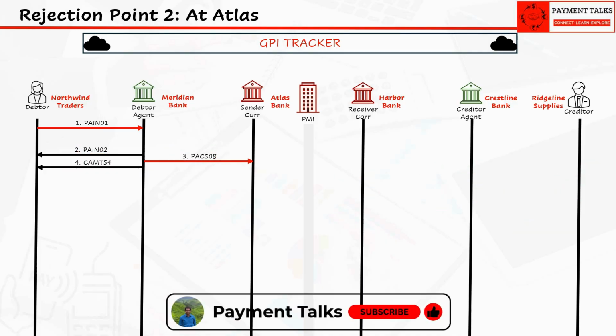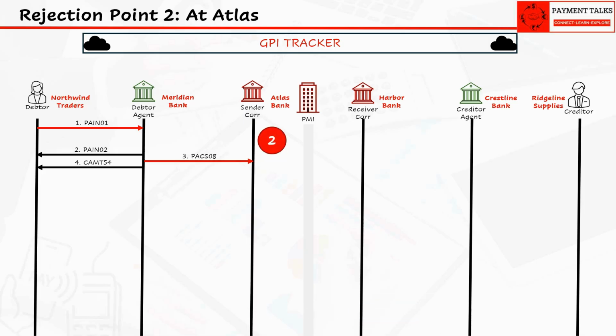Here is the mechanic you will see at every rejection point in this video. If Atlas rejects the payment, it responds one of two ways: either a pacs.002 with status RJCT or a pacs.004 payment return. One or the other, never both. Please notice the color of the arrows. In negative scenarios, responding back to the previous agent is mandatory. Either it is reject or return.